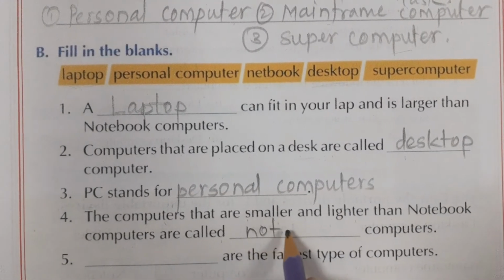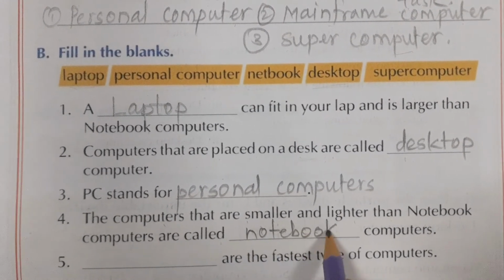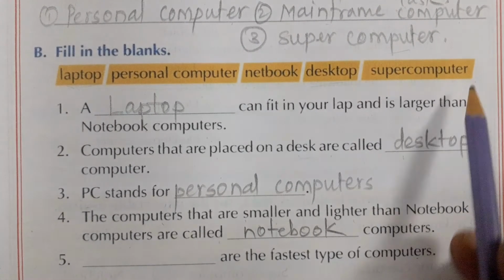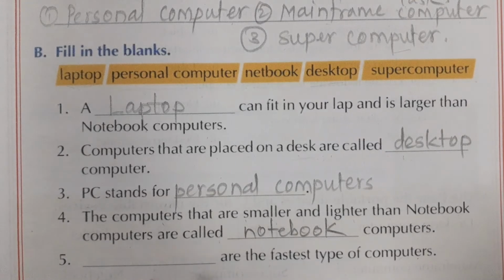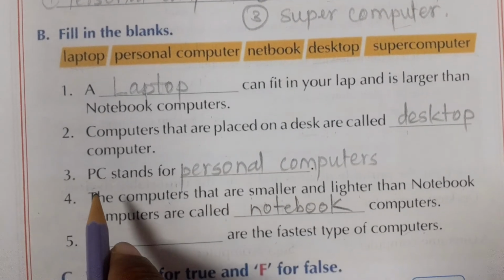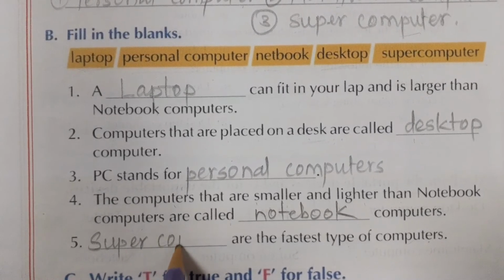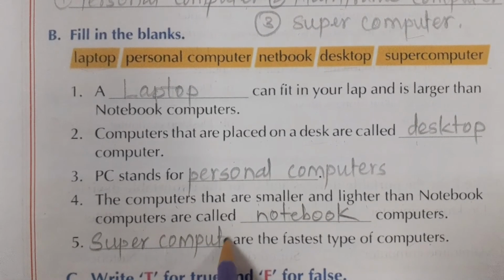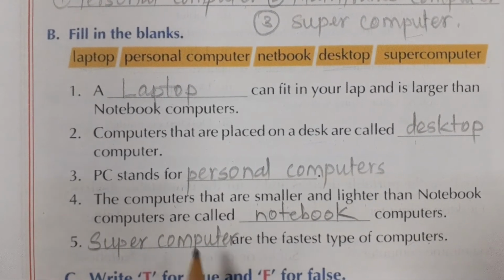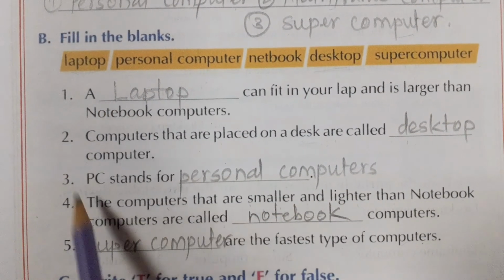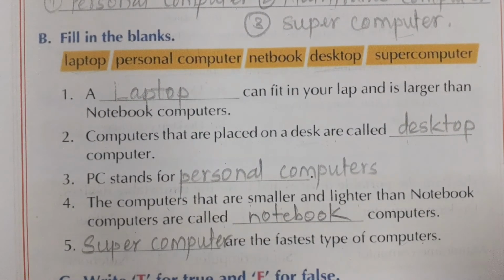Tablet computers. Dash are the fastest type of computer. Supercomputers are the fastest types of computer. What do you write here? Supercomputer. Okay. So in this way you can fill all the blanks with these given options.